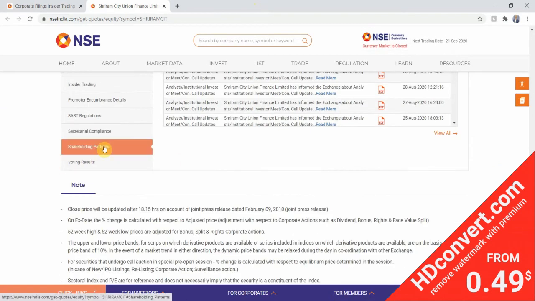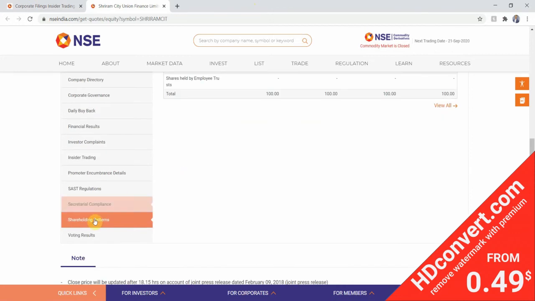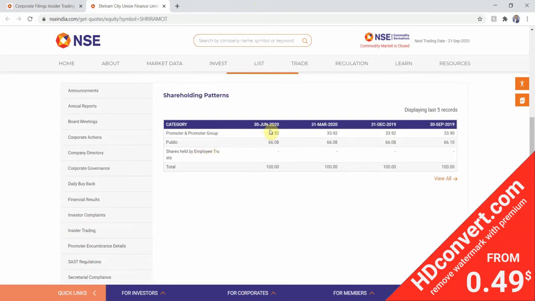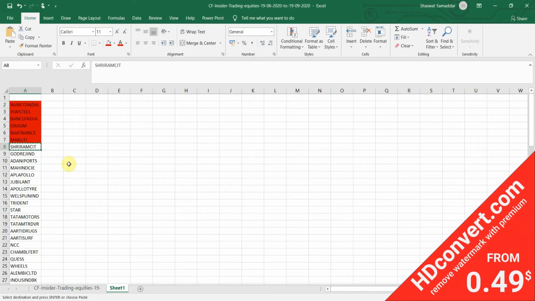Again, I have to check the four parameters that I have taken into account. The shareholding pattern first. As you can see, the stock can be discarded based on the shareholding percentage of promoters, that is only 33.92%, but our lower bound for this is 50%. That means the promoter should have at least 50% share in the company, but that's not the case for Shriram City Union Finance Limited. So we'll just go ahead and color code it as red.